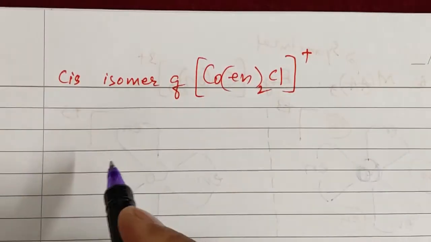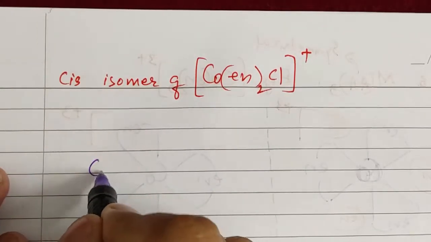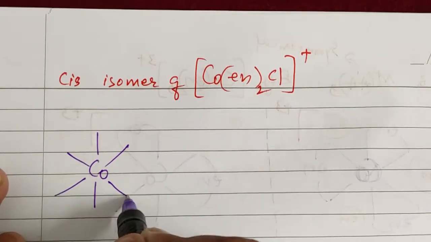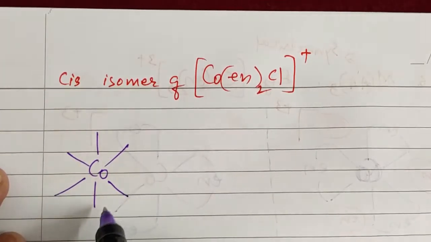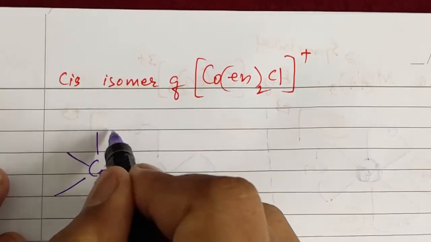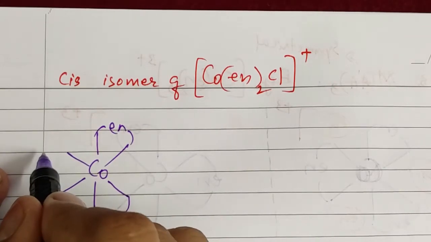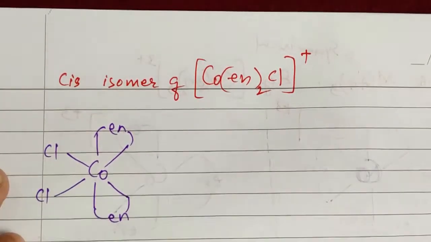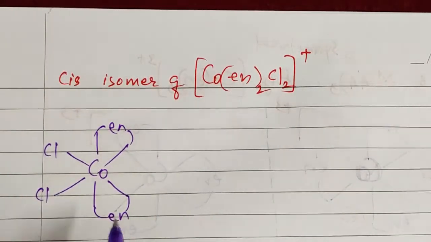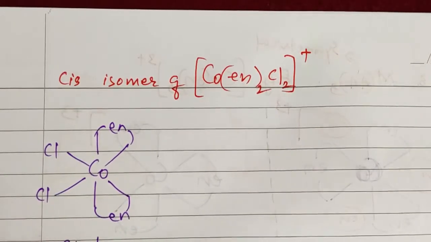Okay, students, if you look at this cis isomer of this compound, what we notice is, see here, Co can form 6 coordinate covalent bonds. Okay, let the ethylene diamine be coordinated like this, and this is Cl and Cl. Here one Cl is missing. Okay, this is called the cis form or cis isomer.